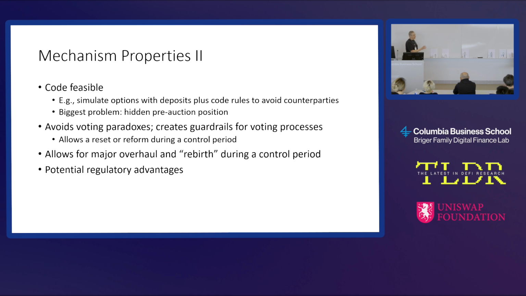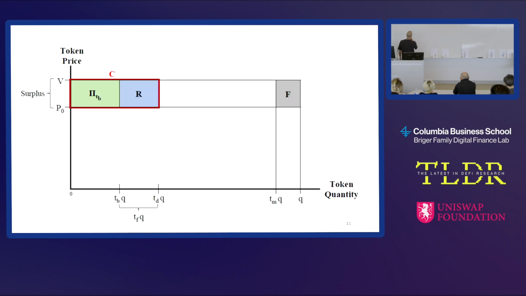There's one tricky part, which is how do you know that the person is not hiding part of their toehold over here? That's one of the hardest problems to solve, and it's actually really interesting. It goes back to talks yesterday, like privacy pools and things like that.